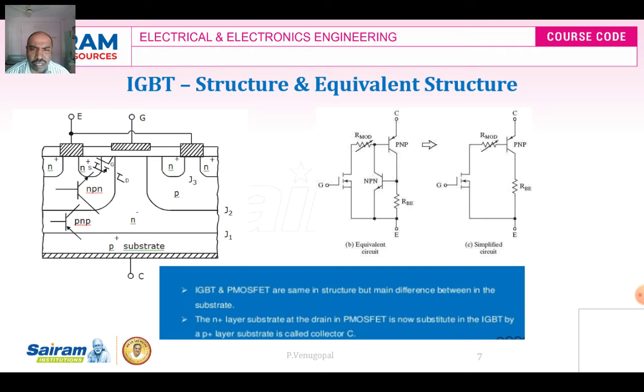IGBT and power MOSFETs are the same in structure, but the main difference is in the substrate. The N plus layer substrate at the drain in the power MOSFET is substituted in the IGBT by a P plus layer substrate, which is called the collector C.